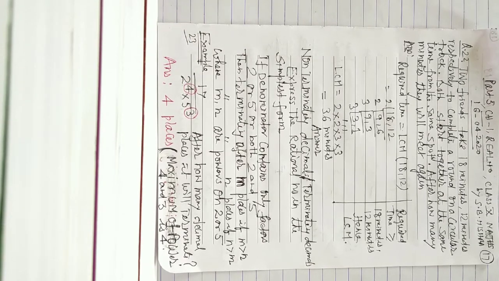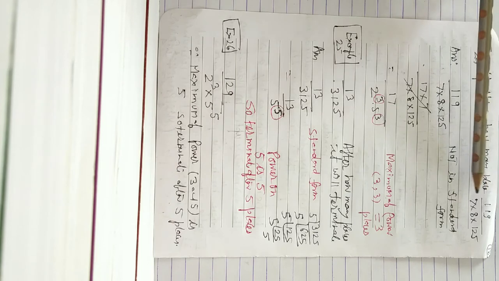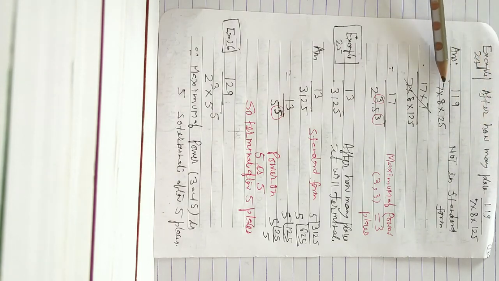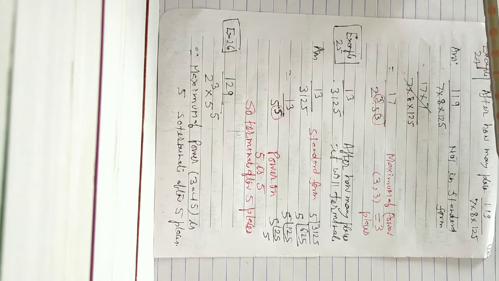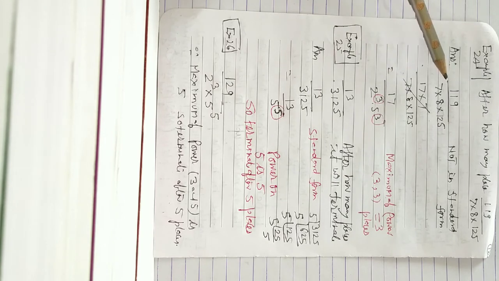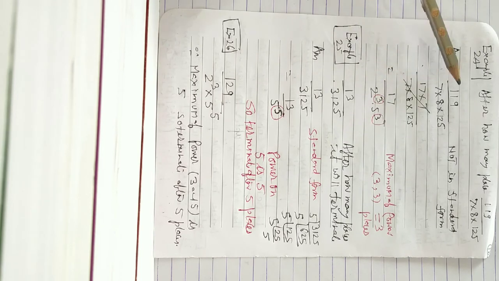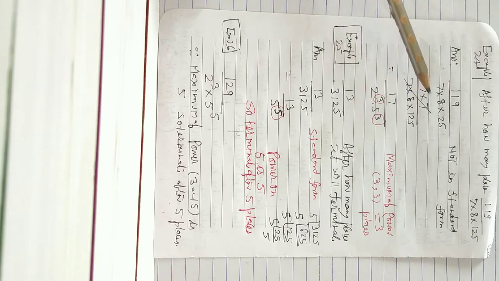Now come to another question. Question number 24: after how many places will this terminate? If you know the table of 17, 7 times 17 is 119. Because 7 is in the denominator, it would be non-terminating, but this 7 can be cancelled by a factor of 119. 119 is 17 into 7, so 7 is cancelled.